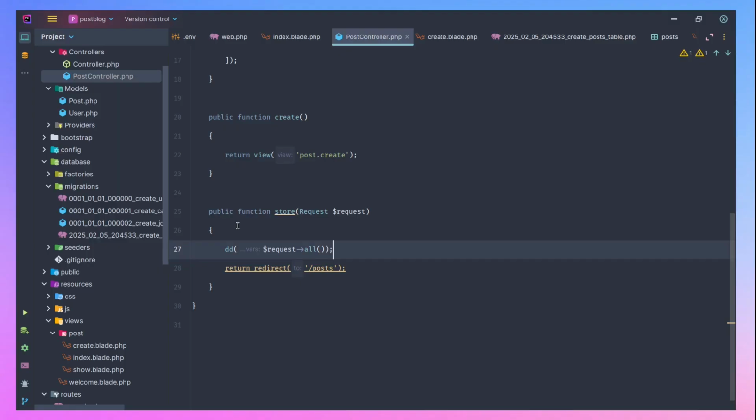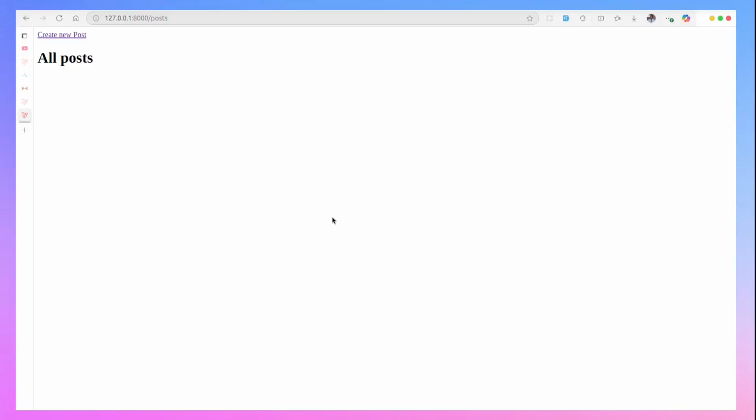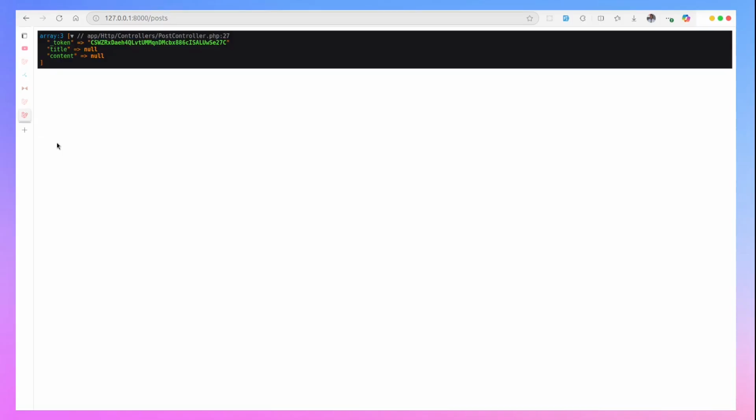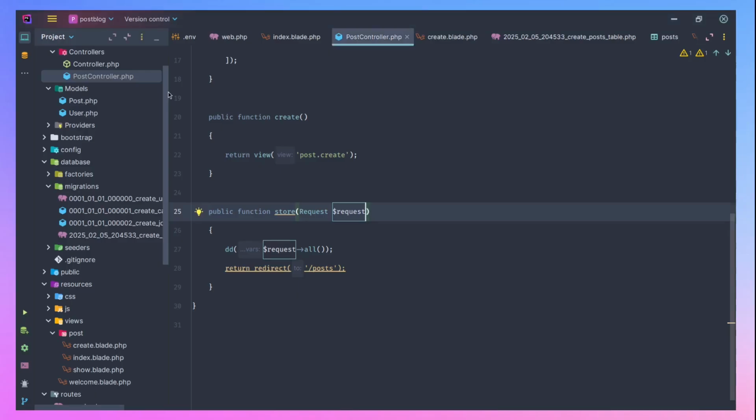Let's dump whatever is in our request, because we are sending a request to the back end now. So let's dump whatever is in our request, create, then create. So it's telling me that we have post and the post is none and content is null. That is, it doesn't contain anything. And on a good day, you will want to maybe prevent users from just sending any random stuff into your database. So how do you do that in your Laravel application?